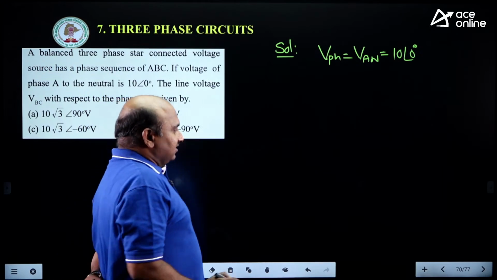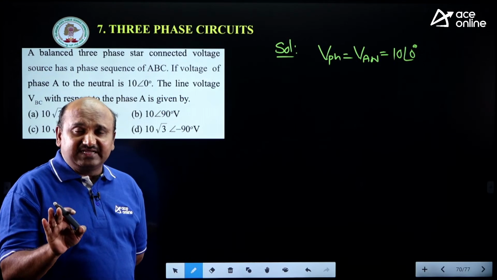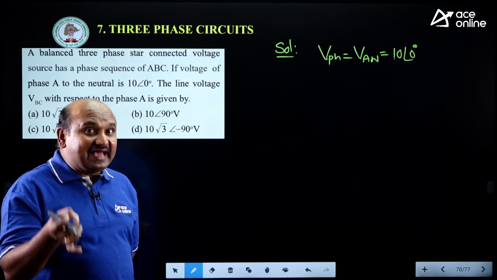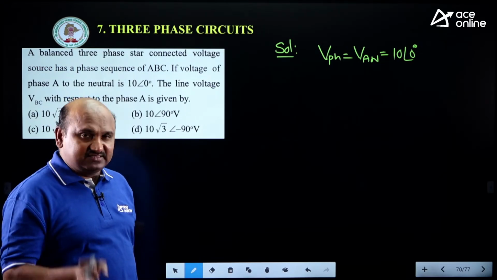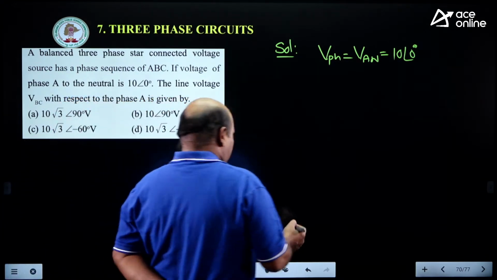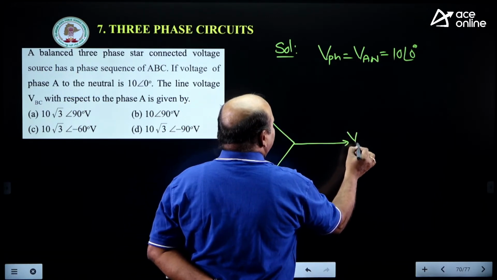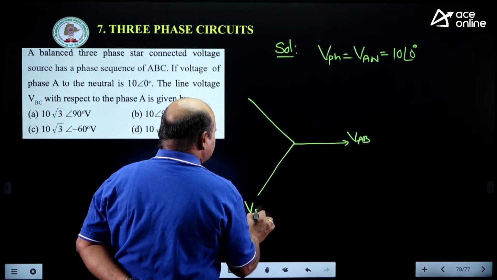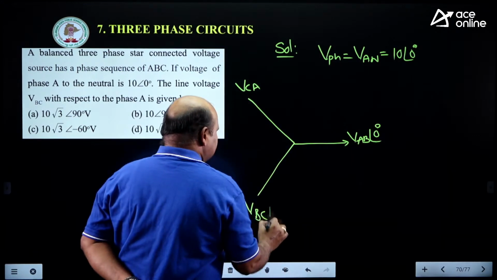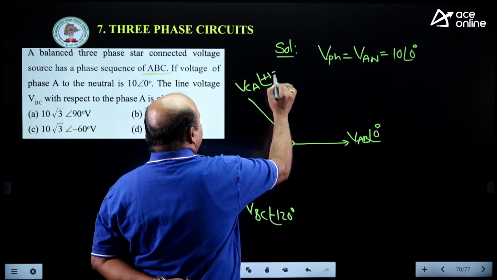Remember that normally in 3-phase circuits, phase voltage and line voltages are different, and you know that phase voltage lags line voltage by an angle of 30 degrees. These basic information you should have, right. Now what we know is, if these are line voltages, that is VAB, VBC, VCA, this is at an angle 0 degrees, this is at an angle minus 120. Because he said positive phase sequence, that's why I'm considering this one.